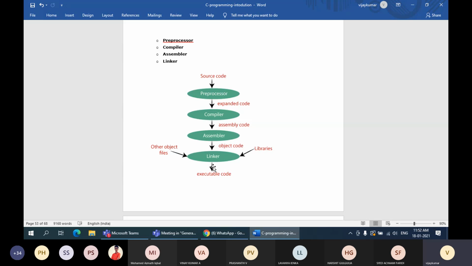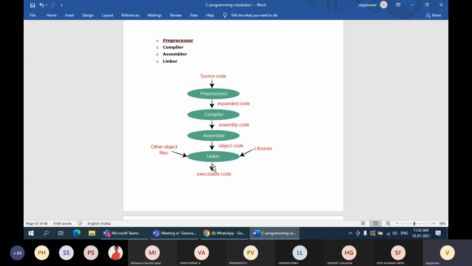Am I clear with the 4 steps of the compilation process? Hello, guys? Yes, sir. What is the first step of the compilation process? Pre-processing. The next step is compilation. The next step is assembler.